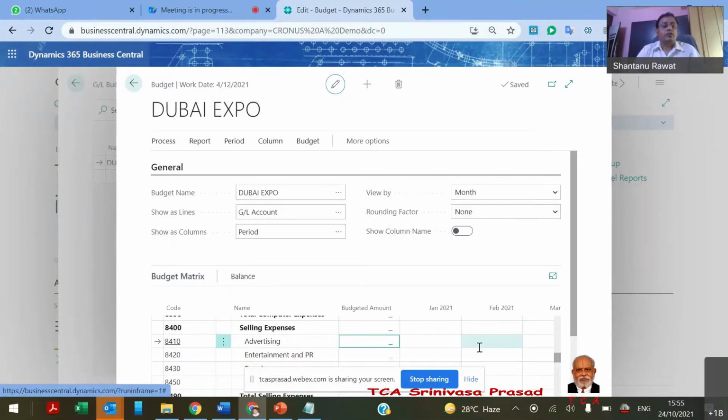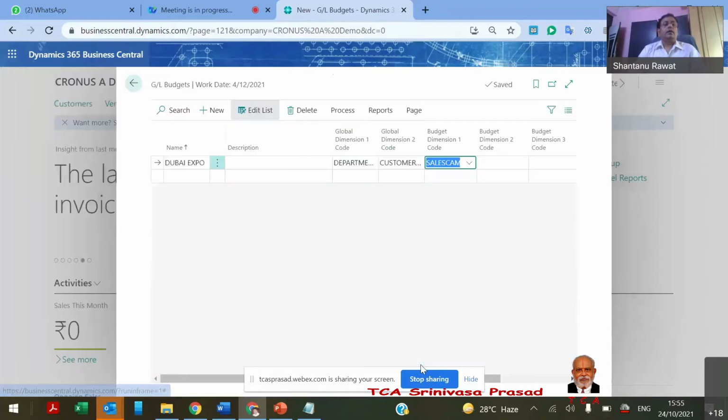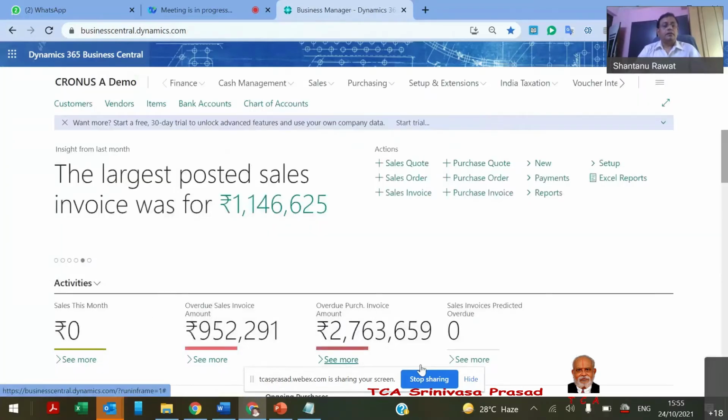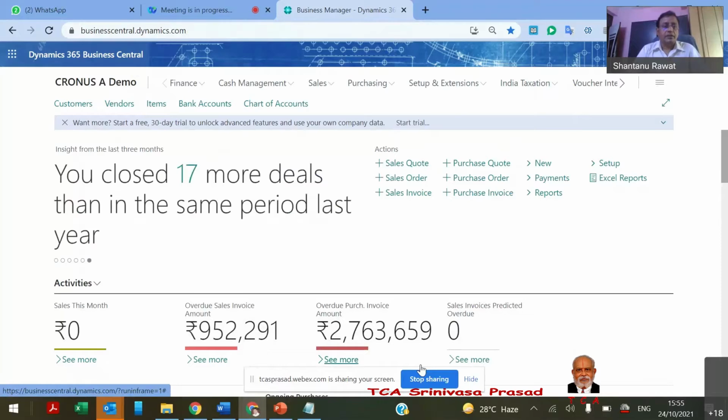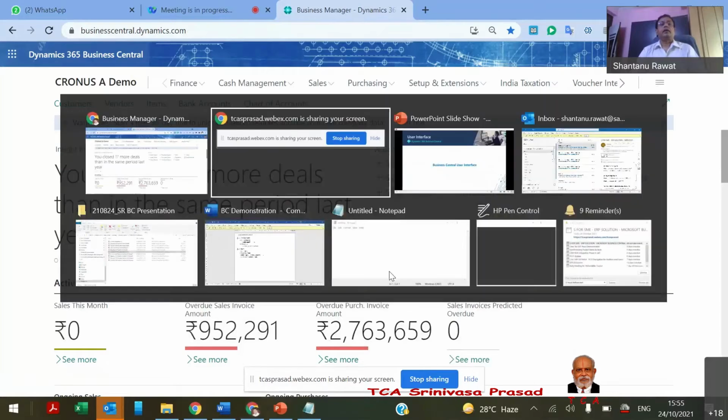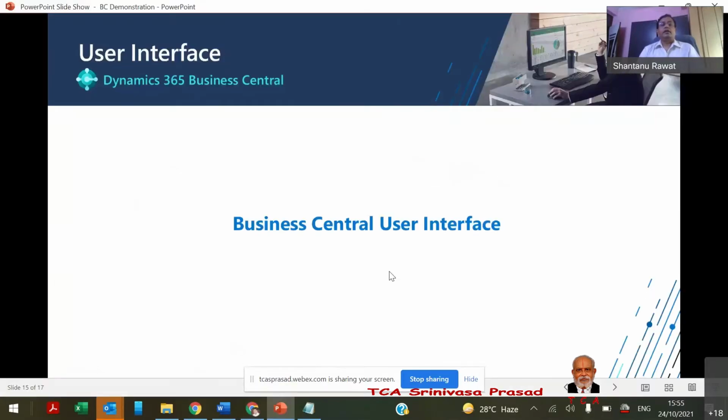So this matrix will show my budget versus actual. This budget analysis will be there, and whatever the shortfall and increase will be, the system will show that this is the percentage of under budget expenses or over budget expenses. Further, we will discuss that.